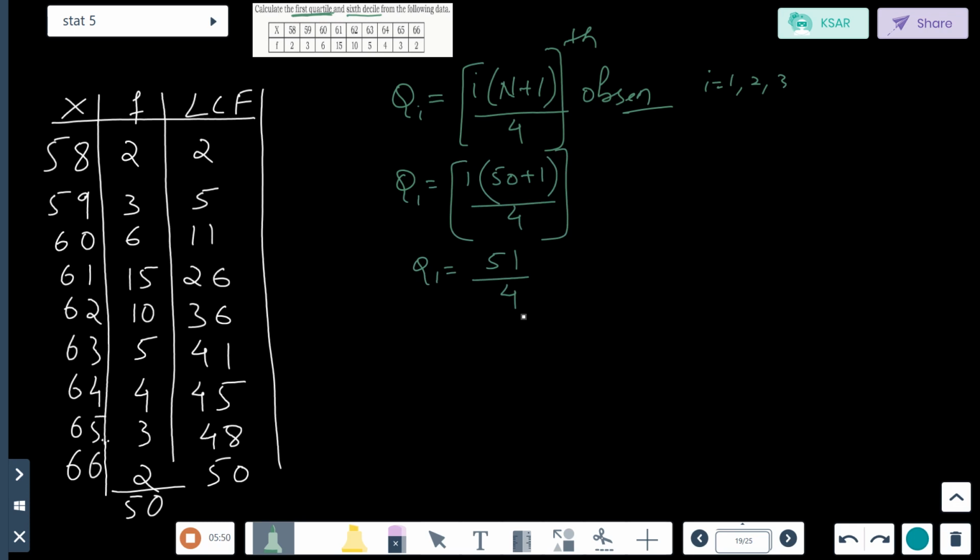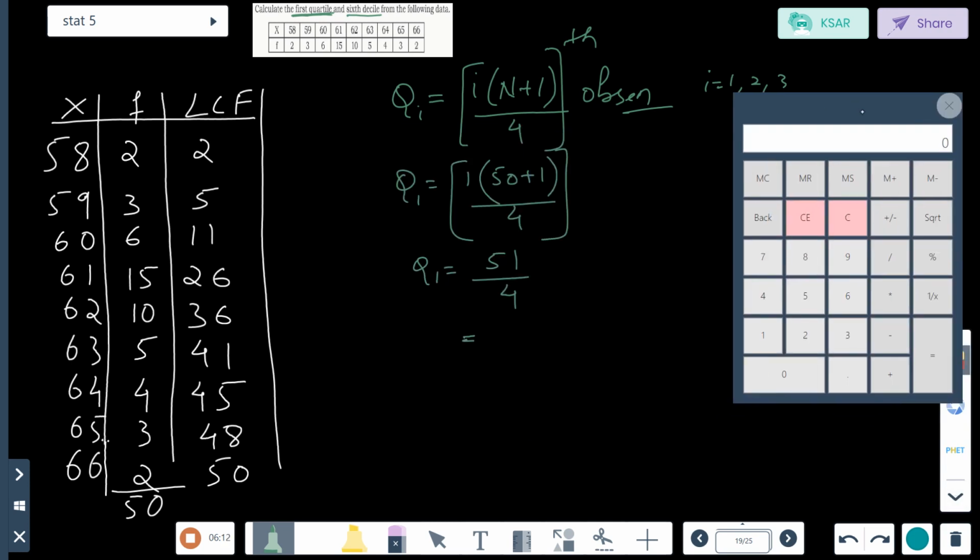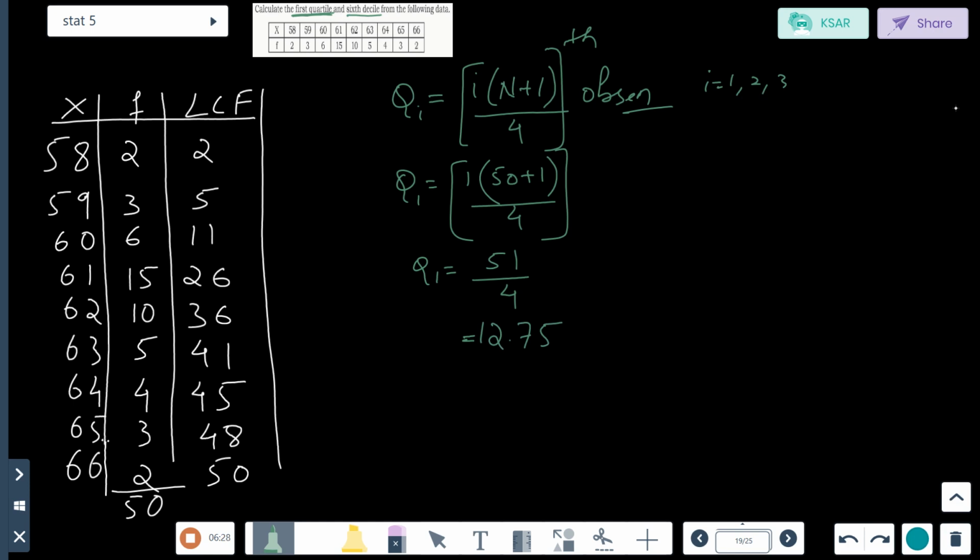What is 51 divided by 4? Four 12s are 48, so divide it. 51 divided by 4 is 12.75.